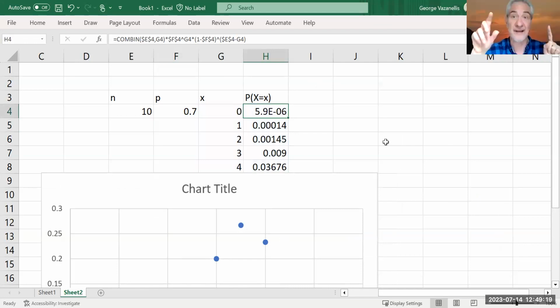Look at that, 0.5 zeros and then a 5. So if I'm a 70% free throw shooter and I go up and shoot 10 free throws and make none of them, there's probably something else going on. Right. Okay. So how was that? That was pretty good. All right, cool.